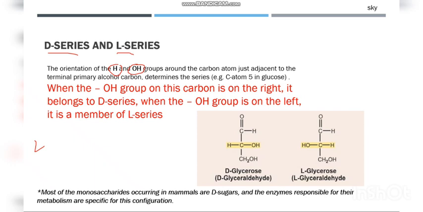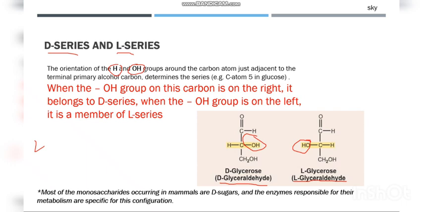If the OH group is on the right, for example over here, then it belongs to the D series. So this is D-glycerose or D-glyceraldehyde. If the OH group is on the left, then it is L-glyceraldehyde, so it will belong to the L series.